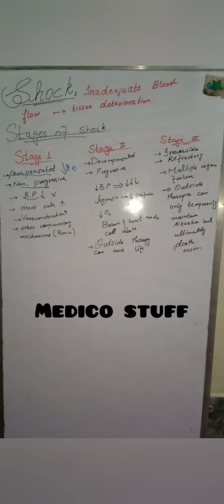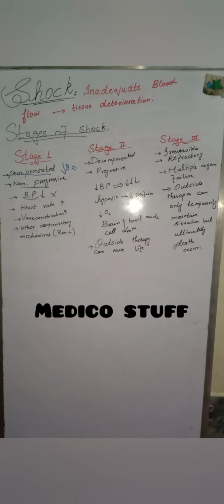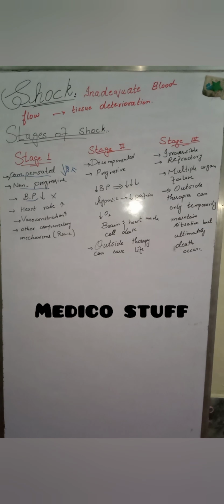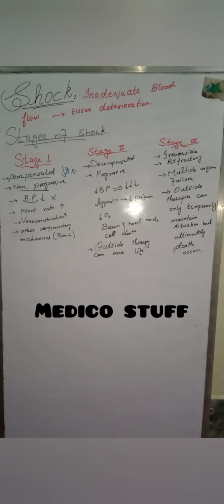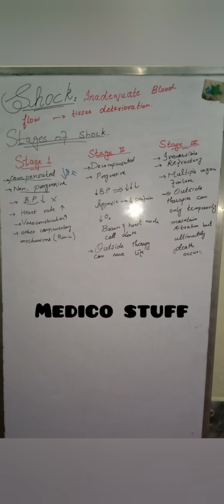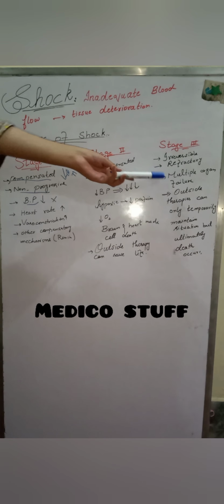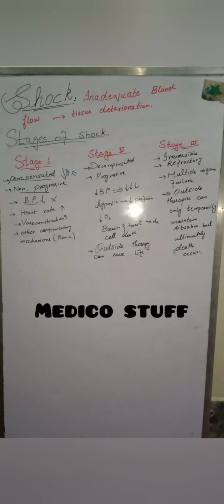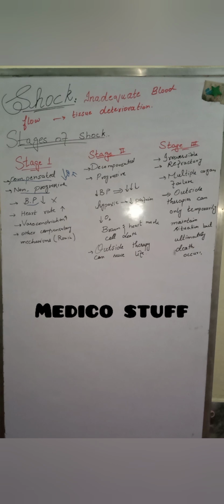Irreversible means that there is no therapy, and no normal body circulatory mechanism, that can move it back to normal. Here, because there is low blood flow to our tissues, multiple organ failure will start. Where there is less blood flow, our liver, our lungs, our heart and our brain will start deteriorating.